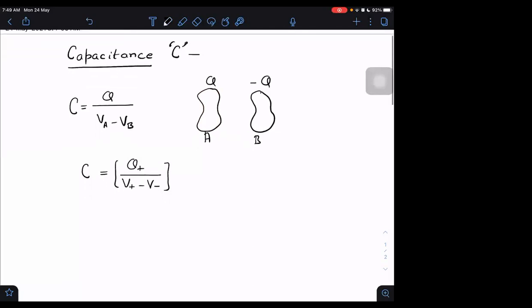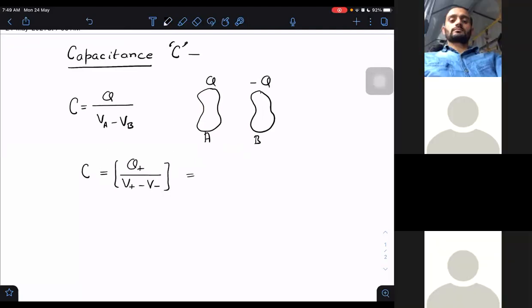Now, I can also define this with the negative charge. If I don't take the positive charge, let us say I take the negative charge, then definitely below also I will write V minus minus V plus.